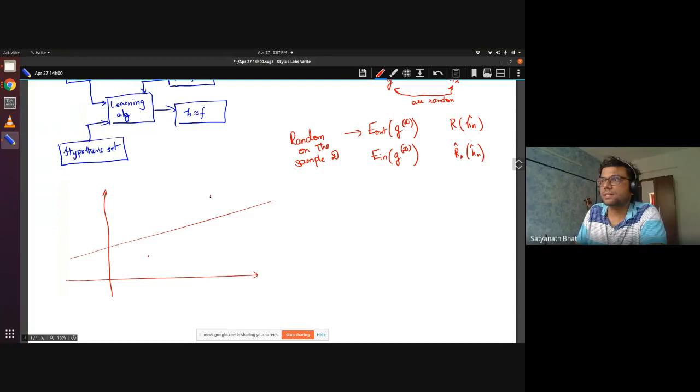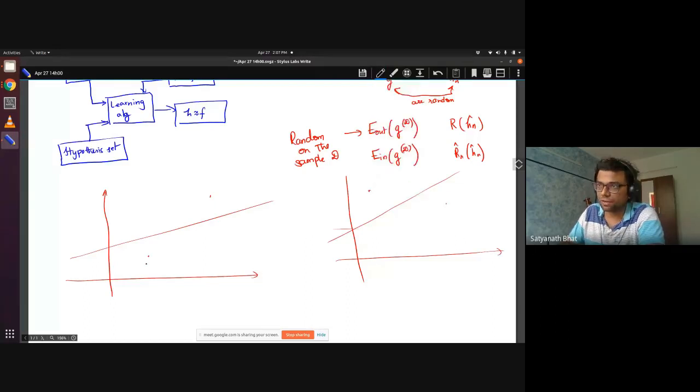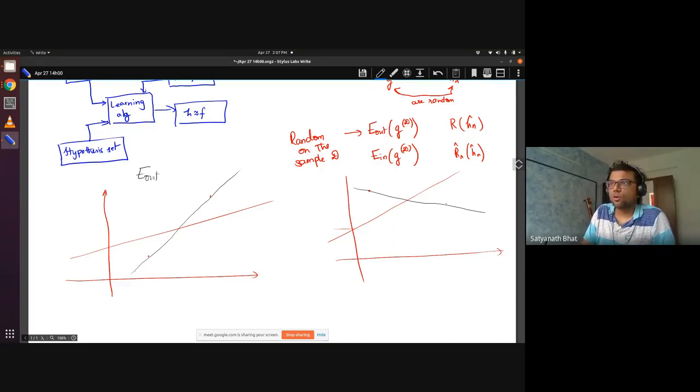One is this, and another one is very similar. The underlying model f is linear, but depending upon the samples that you get, the resulting function that you will learn, one of these is this. Just based on 2 points, if we consider a line, you will get entirely different results. So this is E out of g_D1.